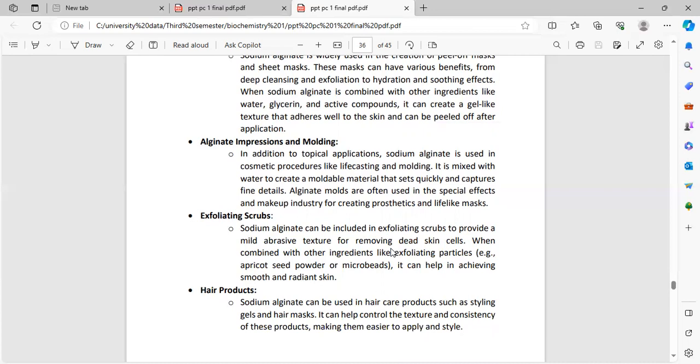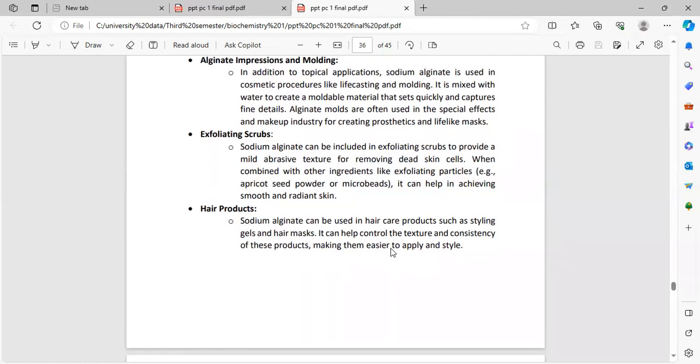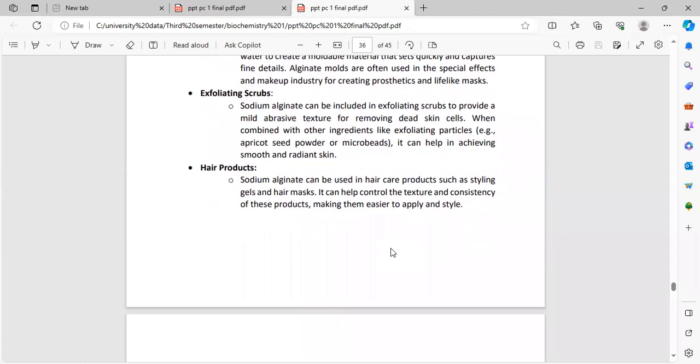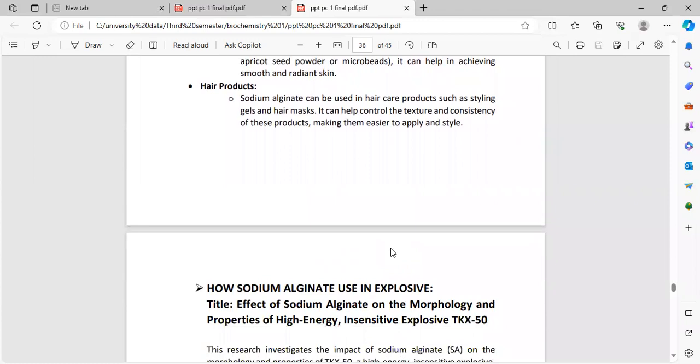Exfoliating scrubs. Sodium alginate can be included in exfoliating scrubs to provide a mild abrasive texture for removing dead skin cells. When combined with other ingredients like exfoliating particles, for example apricot seed powder or microbeads, it can help in achieving smooth and radiant skin. Hair products. Sodium alginate can be used in hair care products such as styling gel and hair mask. It can help control the texture and consistency of these products, making them easier to apply and style.